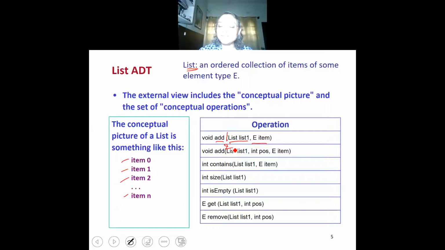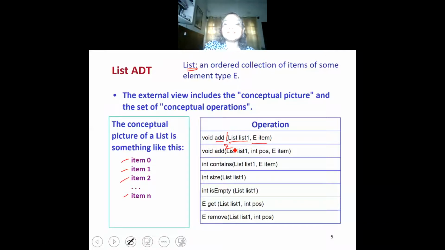So this add2 is a function which adds an item in a given position in the list and shifts the items from that position onwards. It shifts those items so that this item is inserted.